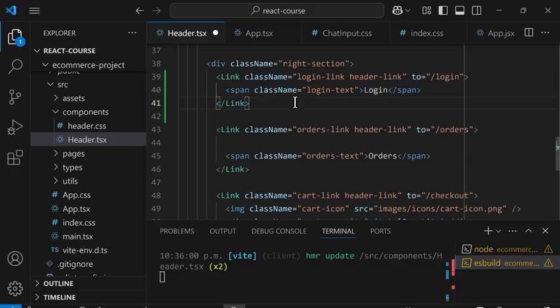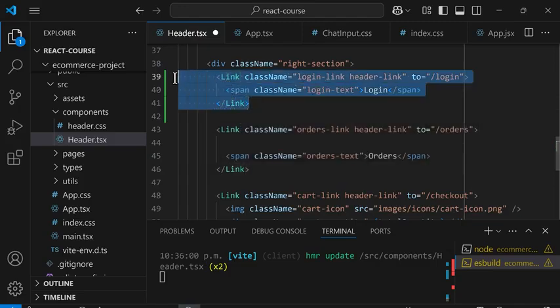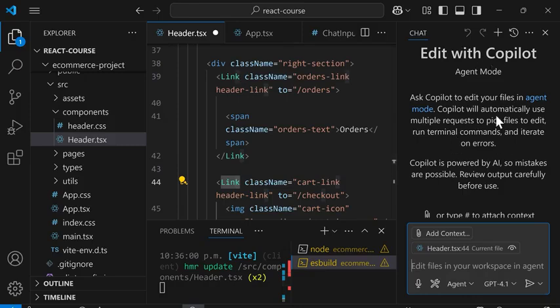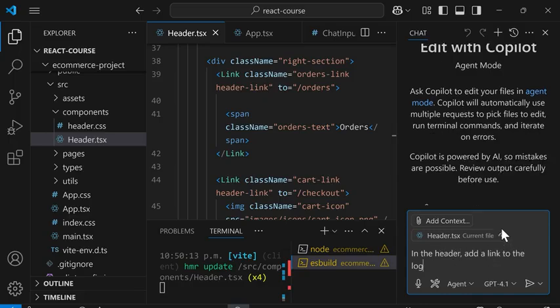Another feature of AI is we can give the AI instructions. For example, let's remove this code for now. And we can click this Copilot icon, and it will open this chat window. And inside here, we can just tell the AI what we want to do. For example, in here, we can say, in the header, add a link to the login page. And make sure in this dropdown, you have agent or edit selected. And we'll press enter.